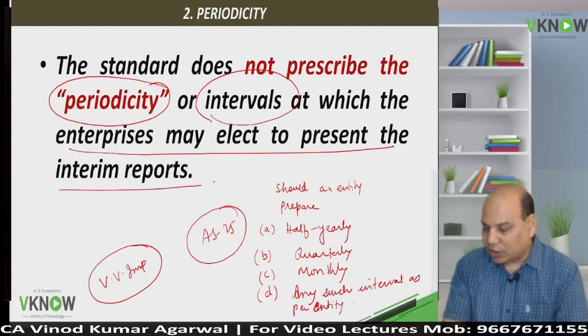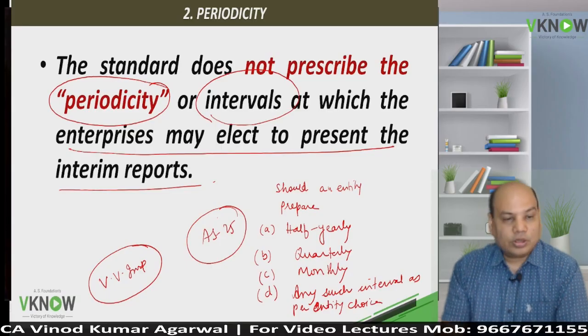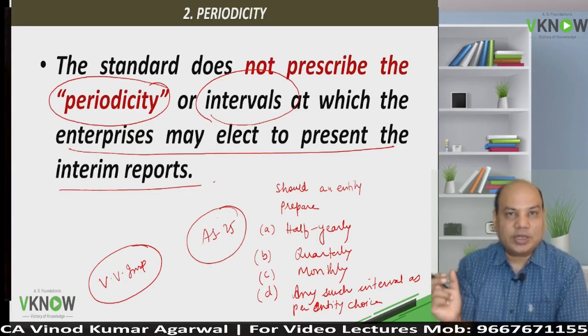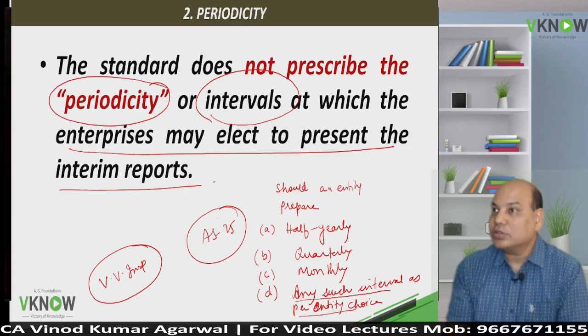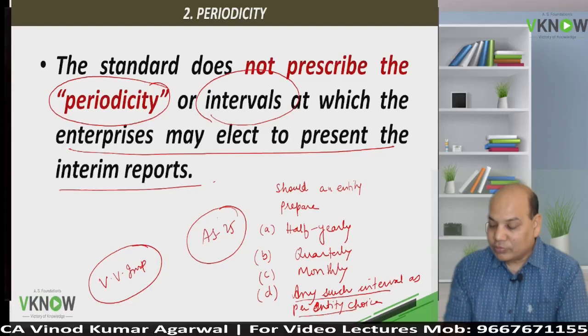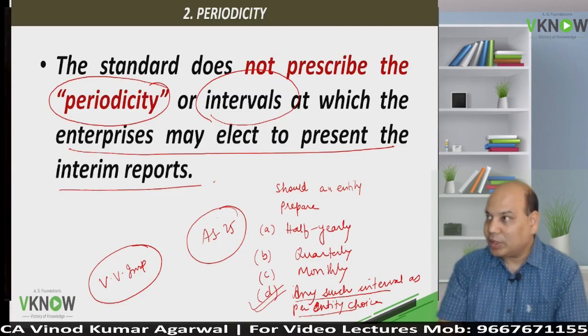If suppose I ask you a question that who will decide the period covered by the interim report, should it be half yearly, quarterly, monthly, or as per entity's choice? Okay, so therefore the answer is any such interval as per entity choice.